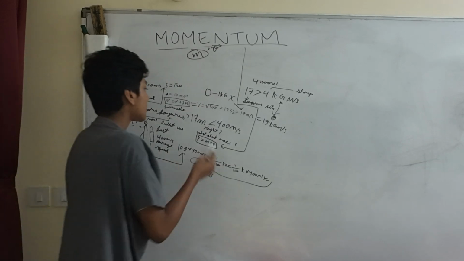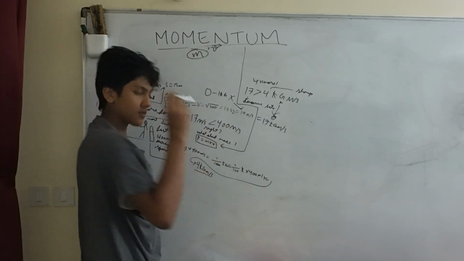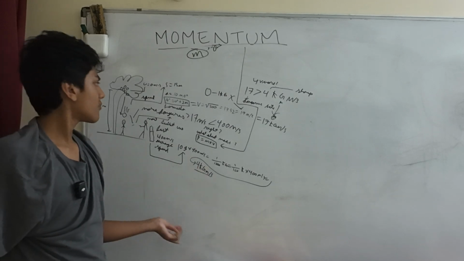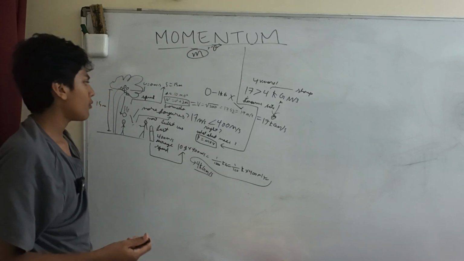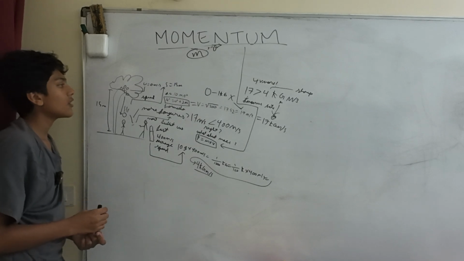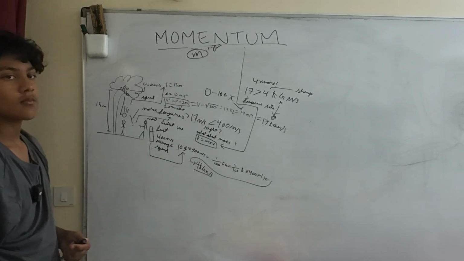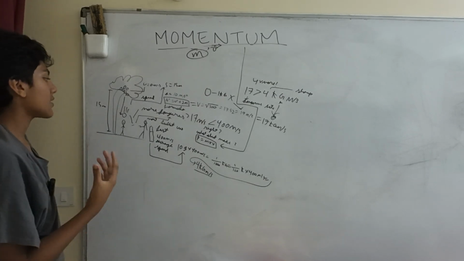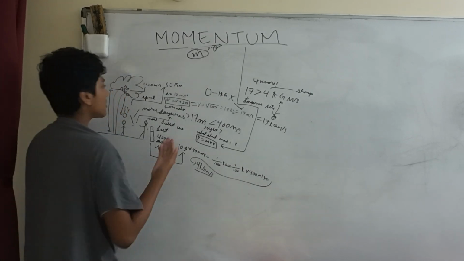Now, as we see here, the bullet is still faster. It's very much faster, and that solves it, right? That solves that the bullet is more dangerous. But what about the mass of the object? What about the weight? So instead of thinking about the speed, we have to think about the momentum. But what is momentum? Momentum is basically mass times velocity. It's that simple. So let's check the momentum of these two objects.